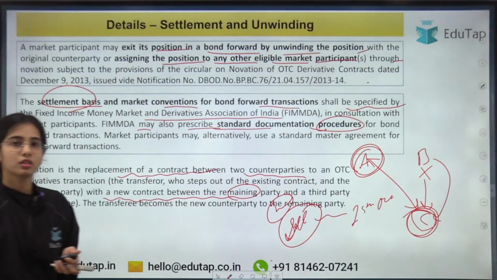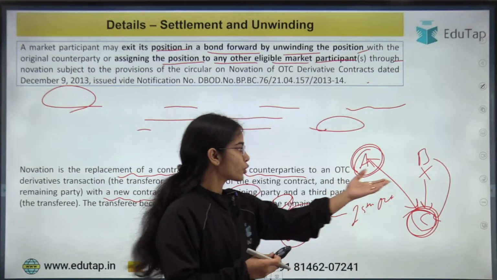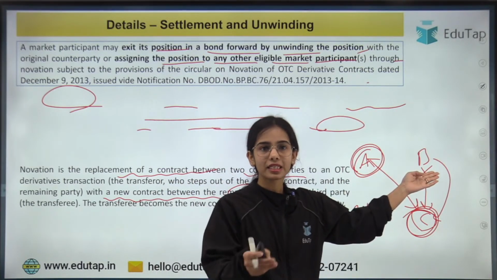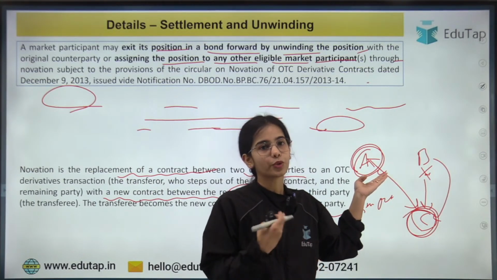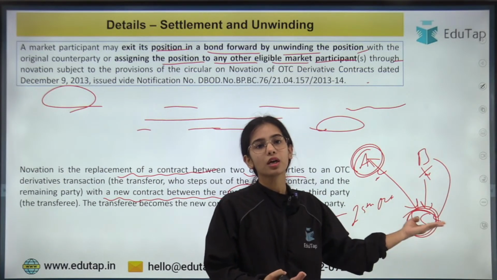Novation. See, in novation, let's say that you want to leave your position, you want to exit your position. Either you exit it with the permission of the other counterparty, or you transfer your position to some other entity.